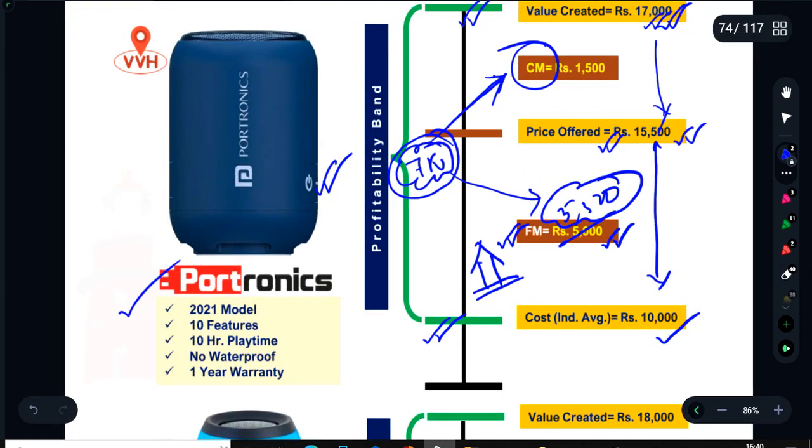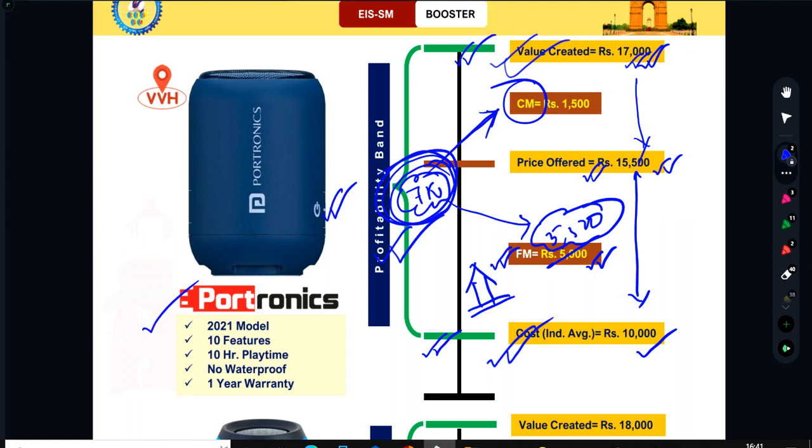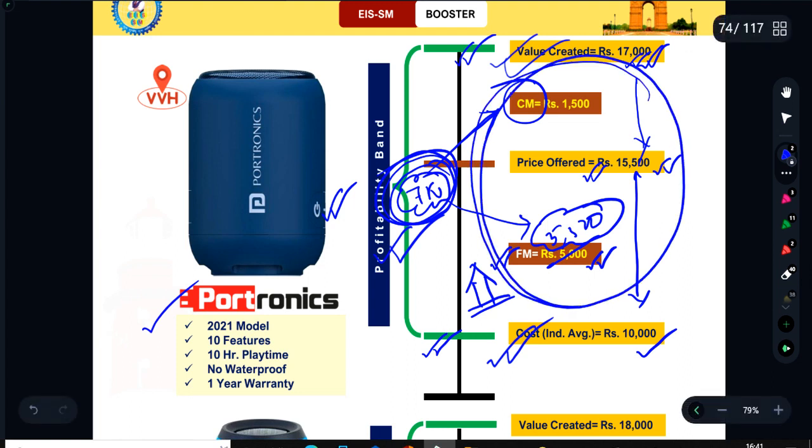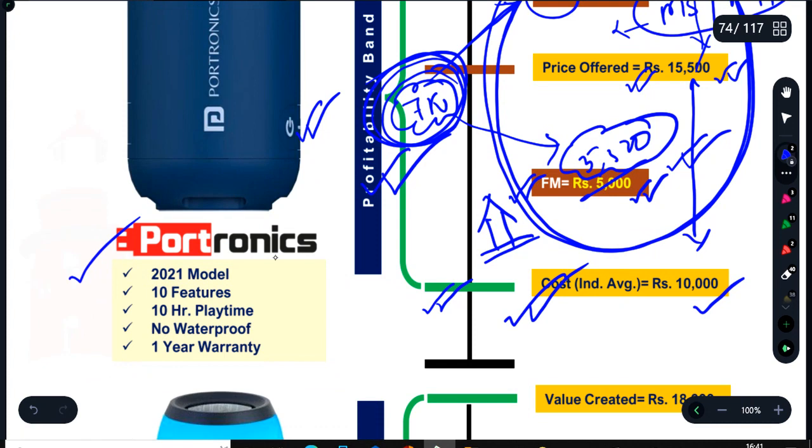Both are getting margin out of this profitability, and that's why I told you that in strategic management, value creation, cost reduction and control, and the profitability band are going to be of main importance. And this is nothing but it is done to run the business in an efficient or effective manner. For the customer margin, we get market share, market position. For profit, we earn profit and strengthen our financial position. So this is the concept of strategy. Now why will he go for Portronics?